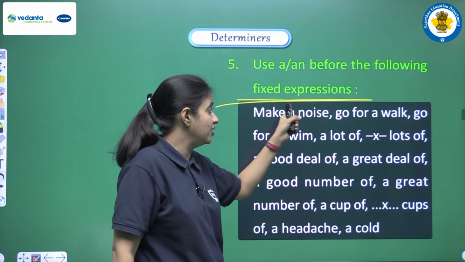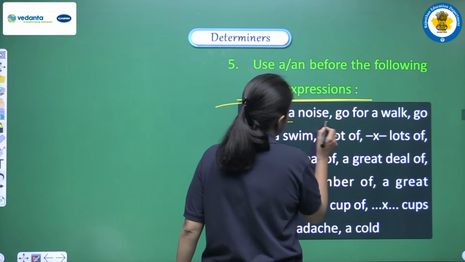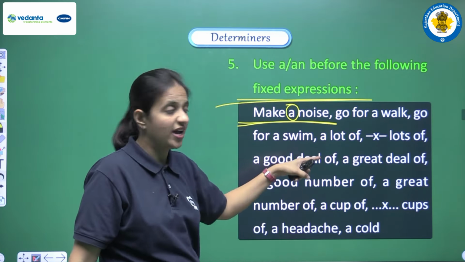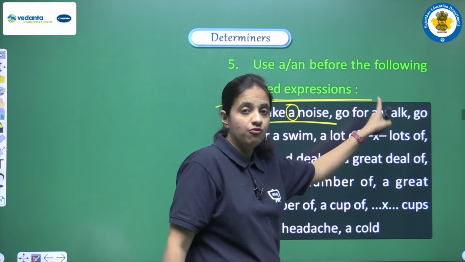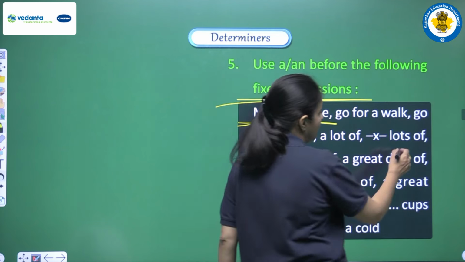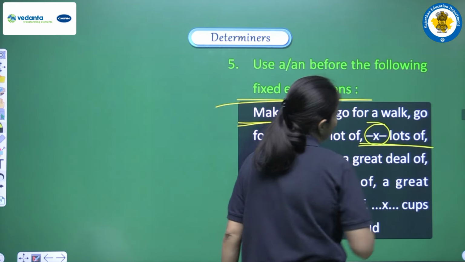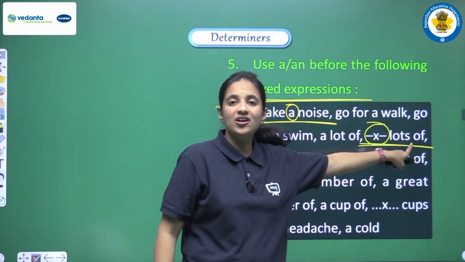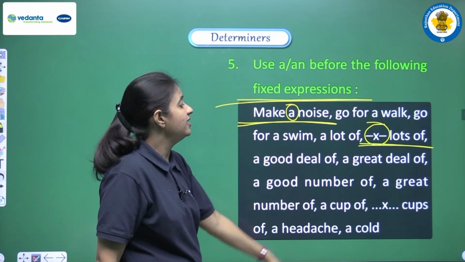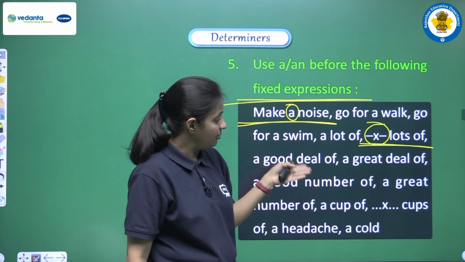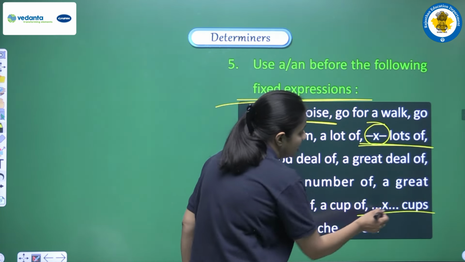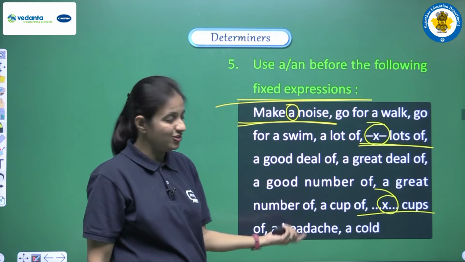We are having make a noise. So yes, whenever we use it this way, always and always we have to use a before noise, right? We are having go for a walk, then go for a swim, a lot of. But if we are having lots of, then we cannot use any article, because again lots is a plural form, right? Next we are having a good deal of, then a great deal of, a good number of, a great number of, a cup of. Again if we are having cups, that is a plural form, then we cannot use article.